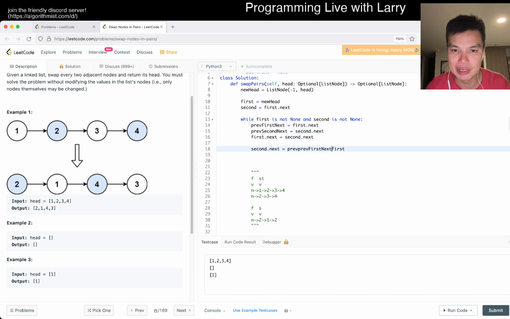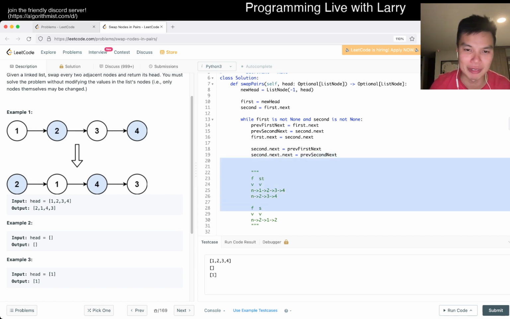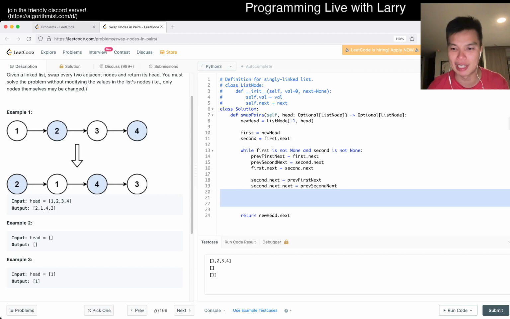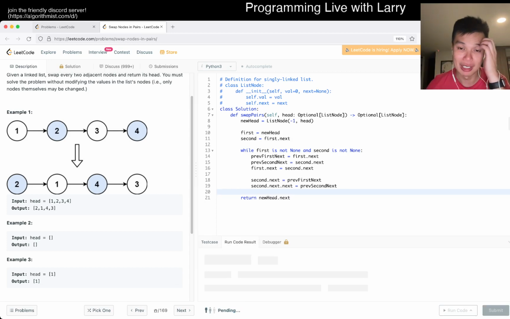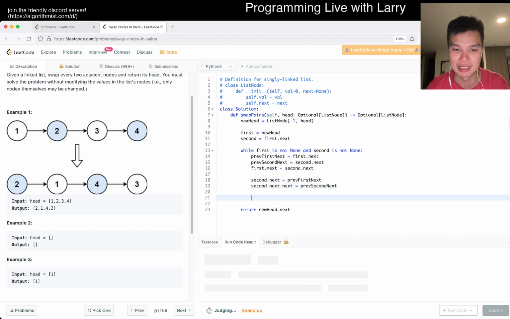The 3 is of course the previous second next, right? So that means that the second dot next is equal to the previous second next. Okay, I think we're maybe good here. Like I said, drawing it out helps. It took way too long here. Oh, and this is an infinite loop because I forgot to progress.